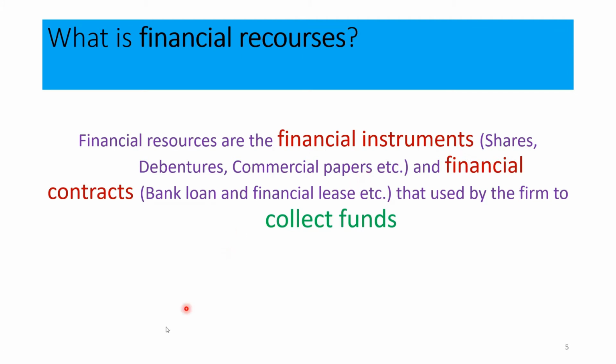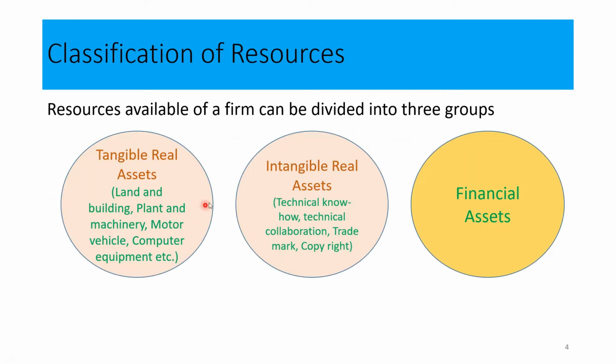Can you go to the previous slide? Look at the previous slide. My dear students, it classified the resources available in the business organization into three different parts. The first one is tangible real assets. The second one is intangible real assets. These two items can be seen in the statement of financial position under the asset side. But financial assets, now we know what they mean. These financial assets can be seen on the liability side of the statement of financial position.